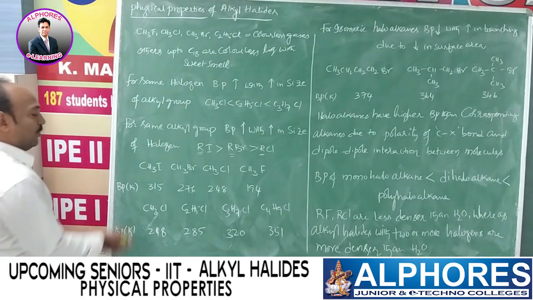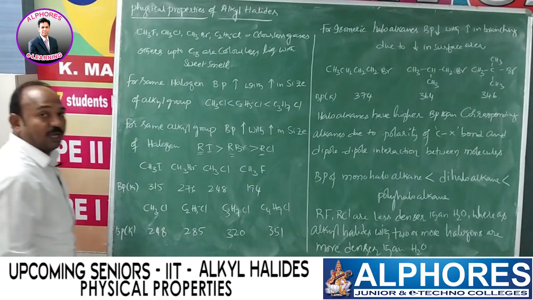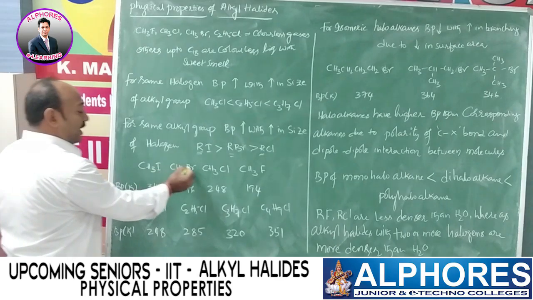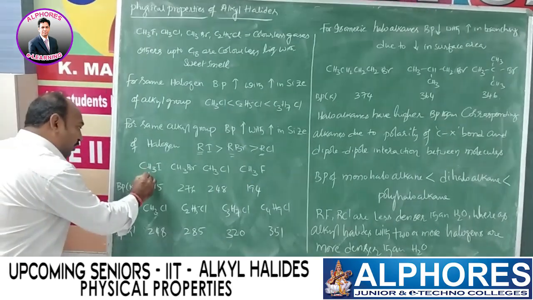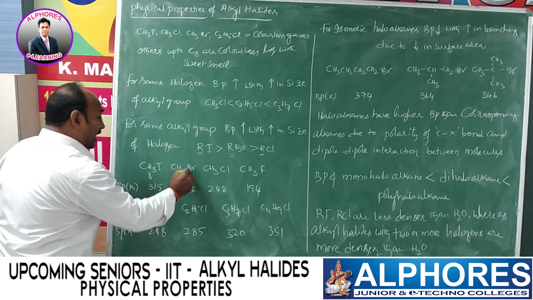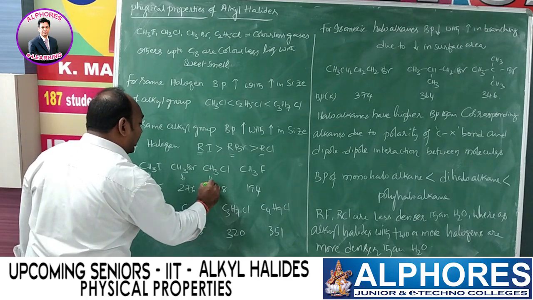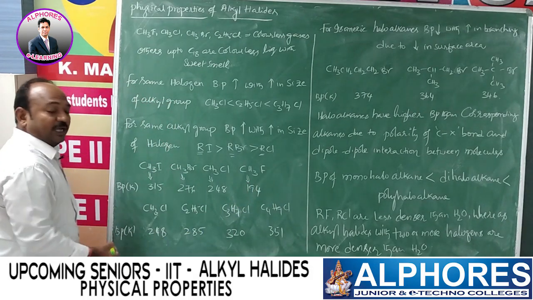Let us check the experimental data. I am going to consider methyl iodide, methyl bromide, methyl chloride and methyl fluoride. All are methyl, meaning the same alkyl group, but the halogens are different. Boiling point for methyl iodide is around 315 Kelvin, methyl bromide 276 Kelvin, methyl chloride 248 Kelvin, and methyl fluoride 194 Kelvin.